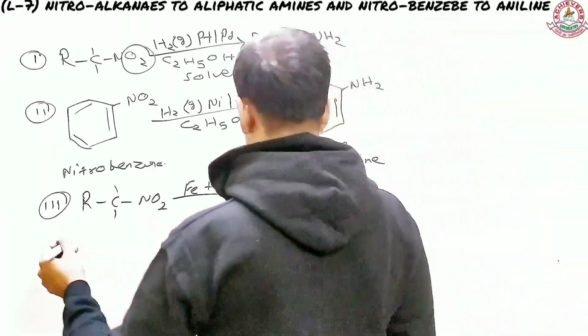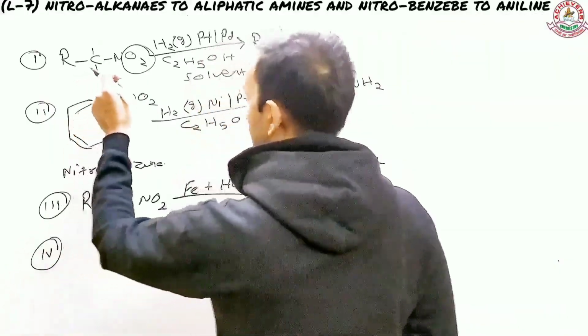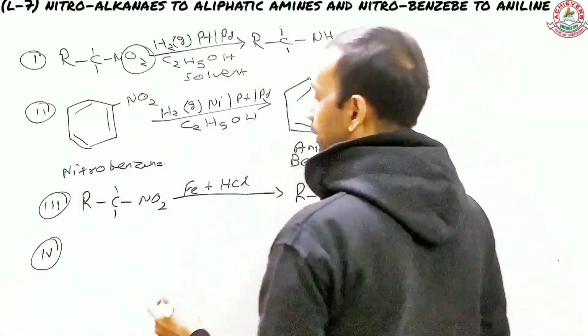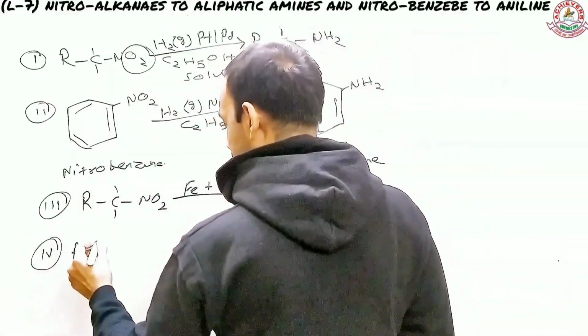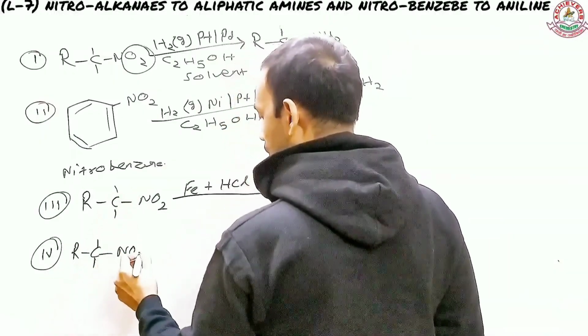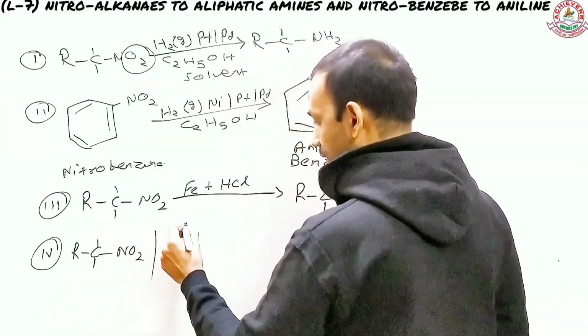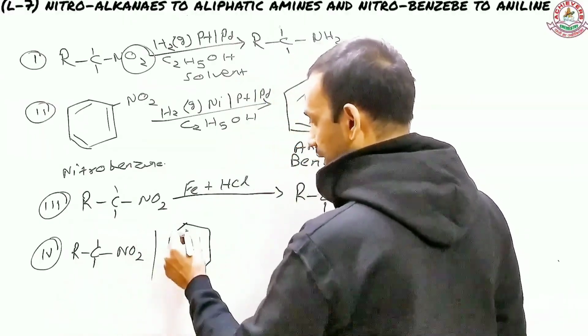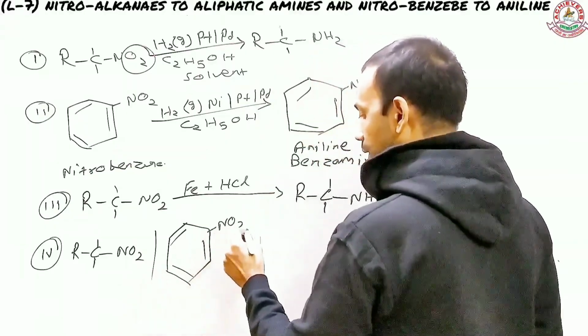Another reaction that is also very important to convert the nitro compound into aniline: you can use RNO2, like the earlier one, or you can also use nitrobenzene, an aromatic nitro compound. You can use either of them.